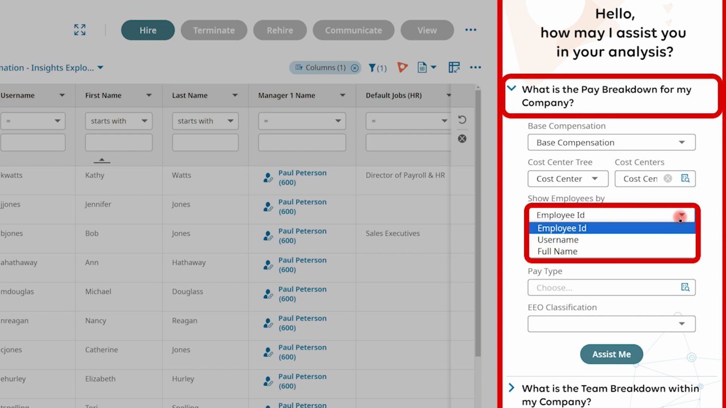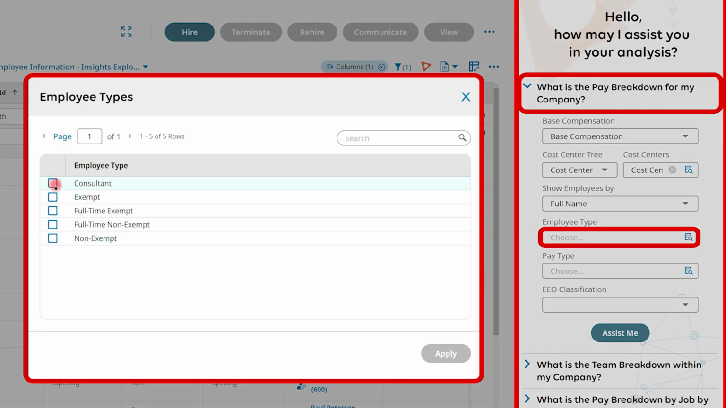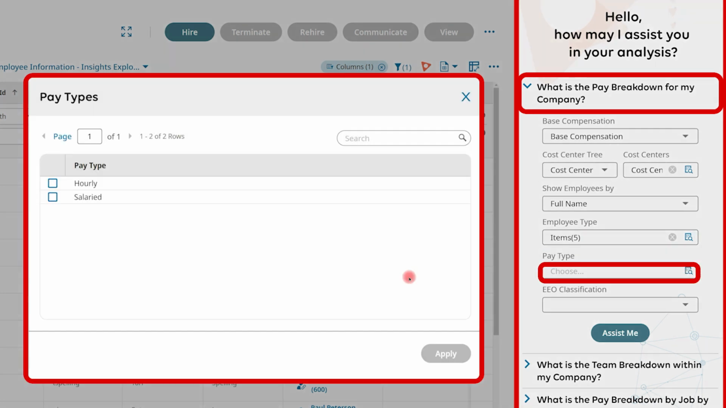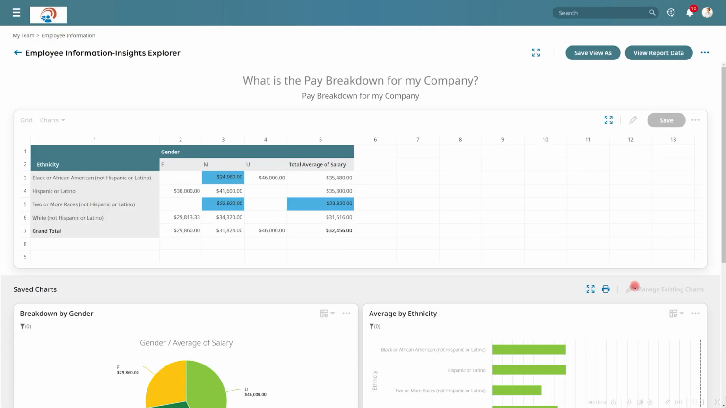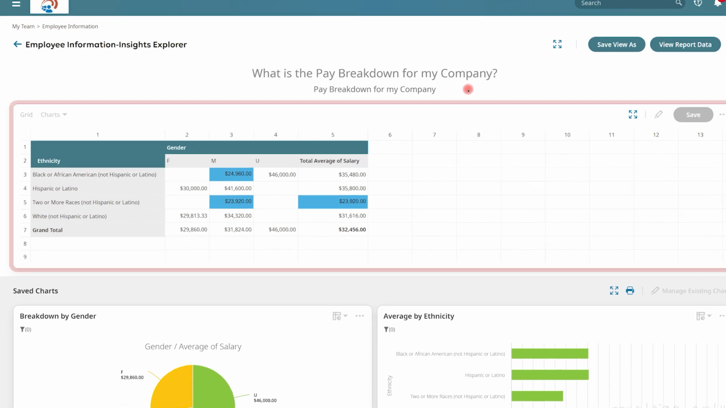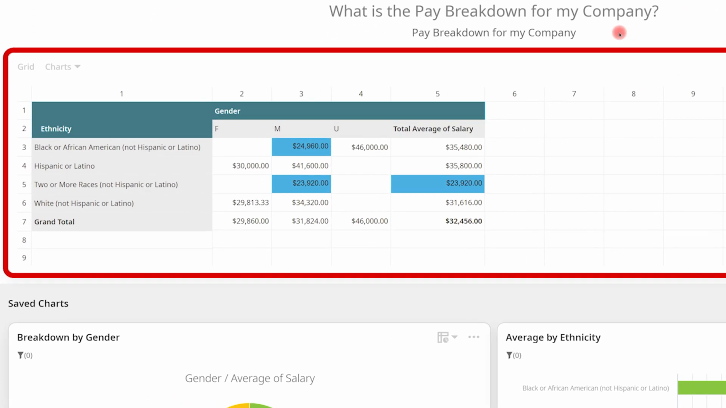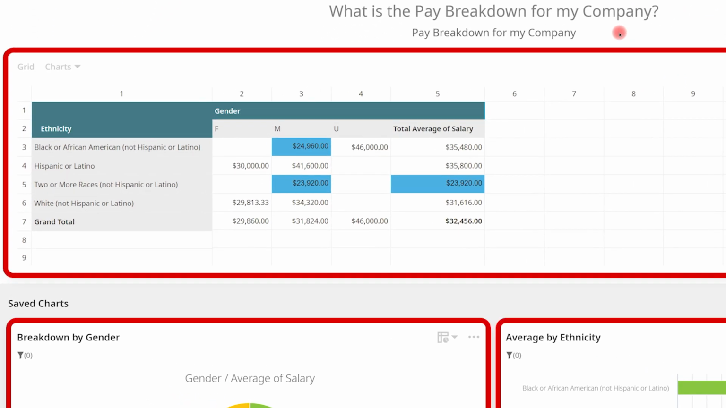And then let's show our employees by their full name. We'll show all employee types and all pay types. And then we can click on the Assist Me button. And once again, this is going to bring up our Insights Explorer results. And in this case, we can see our average salary based upon gender and ethnicity, which will allow you to get a better understanding of pay equity across your organization.